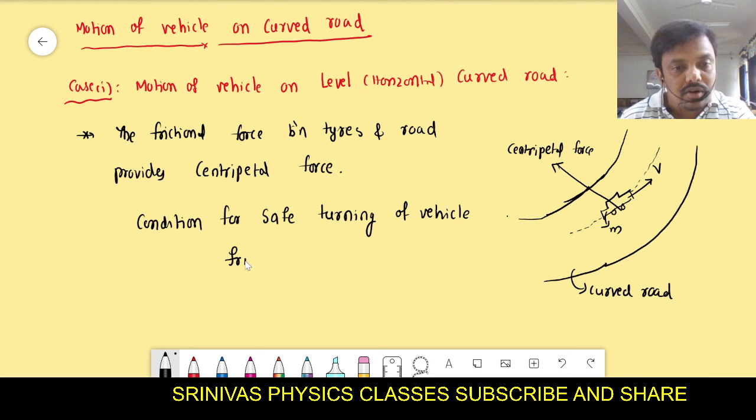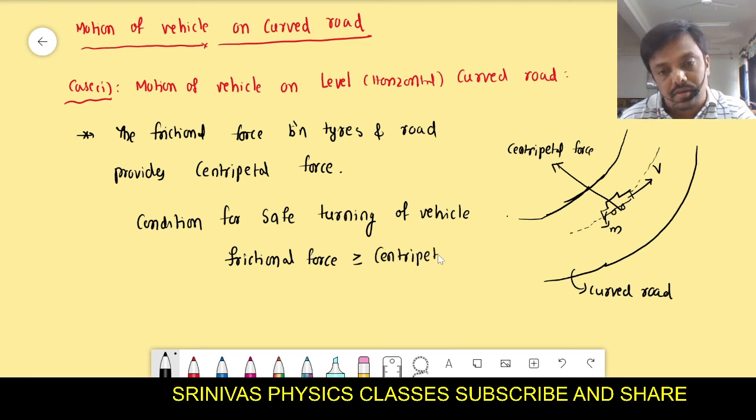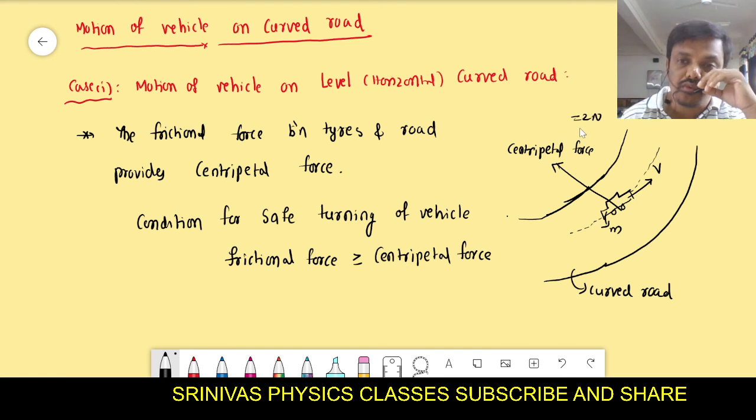The frictional force must be greater than the centripetal force. The frictional force is a self-adjusting force. For example, if centripetal force of 2 Newton is required, then the frictional force will become 2 Newton. If 3 Newton is required, it will become 3 Newton, because it is a self-adjusting force, static frictional force.